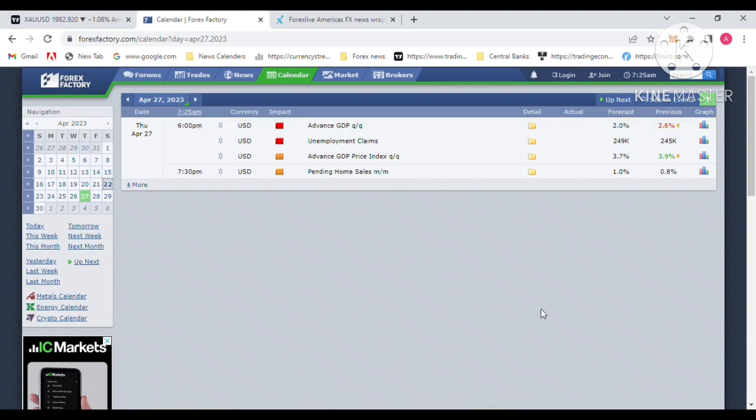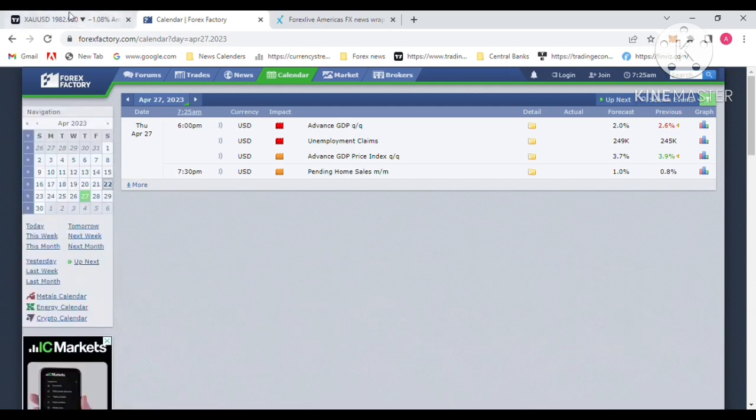Unemployment claims will drop and GDP will be positive. That is also positive for the US dollar, and gold will drop again. You will be in touch with this economic data if you are gold trading. This economic data drives the market. Next week you will see this high impact volatility economic data.